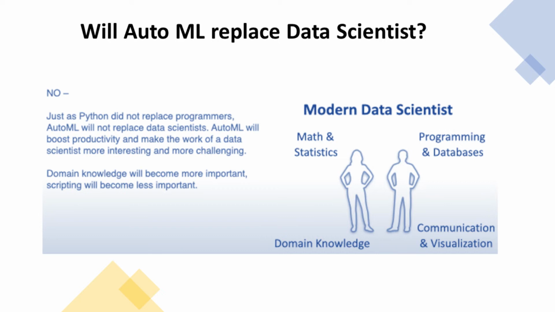So right now, only about 5% of the global data is actually ever analyzed. And what I think is going to happen is that the demand for analysis will increase with AutoML because people, businesses, scientists will be able to unlock the value of the data that they are sitting on, and they will be hungry for more. So AutoML will definitely boost the productivity, but at least for the foreseeable future, it will not eliminate the need for an expert. You will still need the expert to represent and formulate the problem as a machine learning task, interpret the results, and apply the model correctly and for this type of stuff.